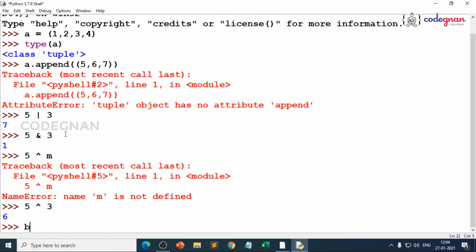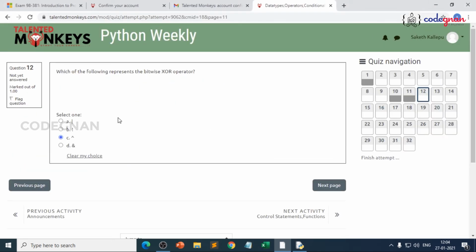Because you can directly check the binary format, just convert the given number into binary, it will be easier for you. So for your practice, you can use IDLE, but it is not preferable to use it from the second and third attempt, because in your exam you are not allowed to use any other portals, because we'll be monitoring you. It is very much easier.